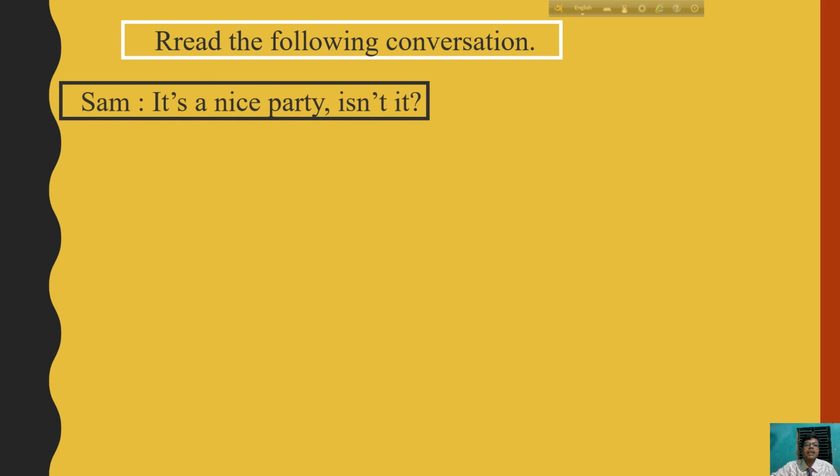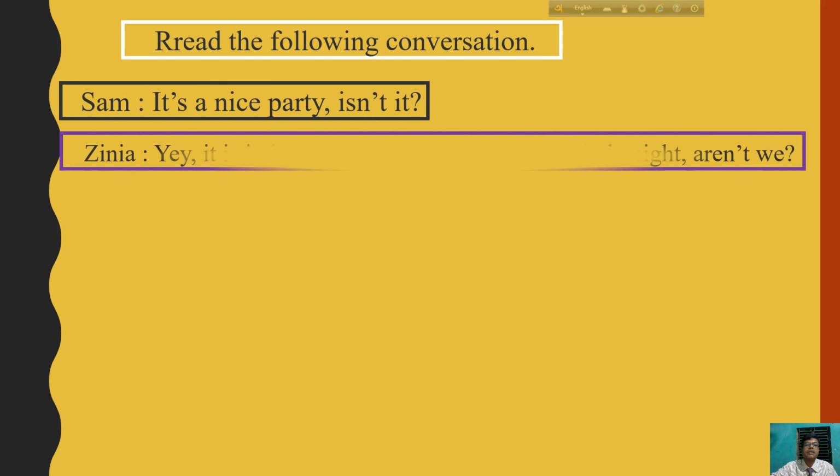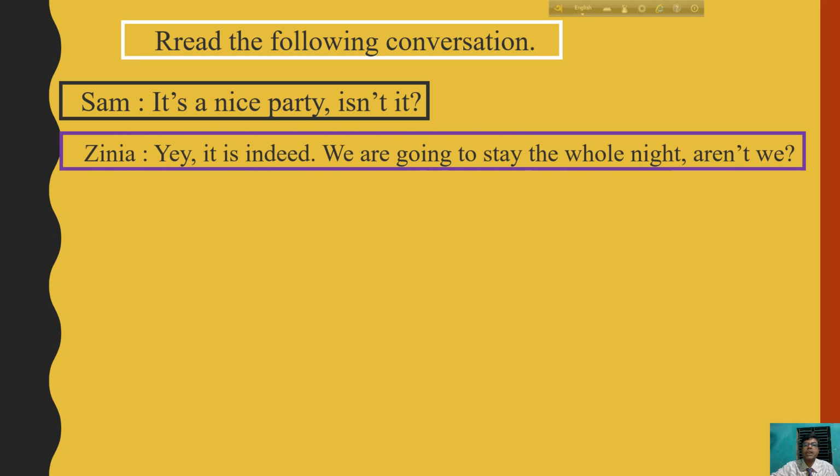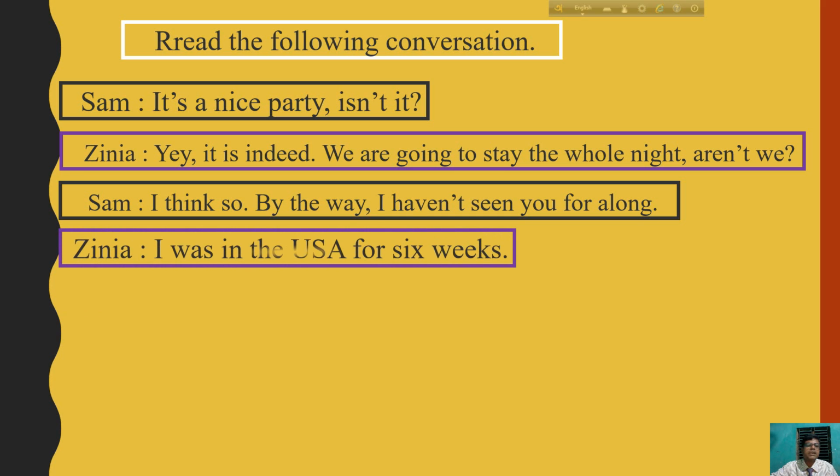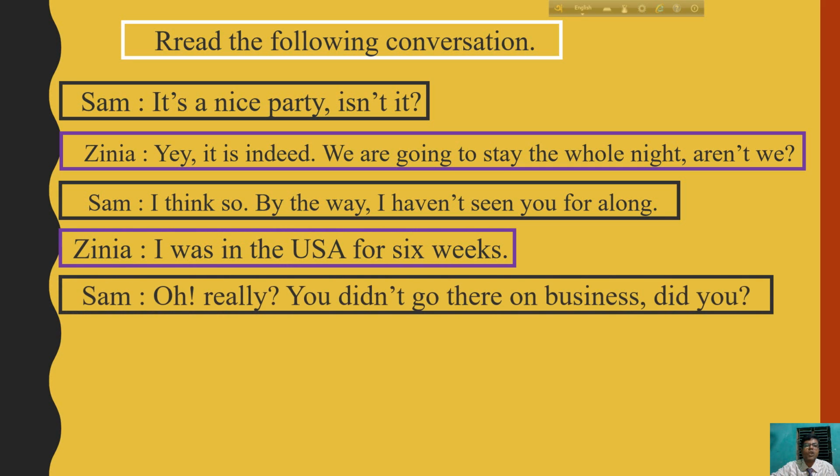Sam: It's a nice party, isn't it? Jinia: Yes, it is indeed. We are going to stay the whole night, aren't we? Sam: I think so. By the way, I haven't seen you for a long time. Jinia: I was in the USA for 6 weeks. Sam: Oh really?